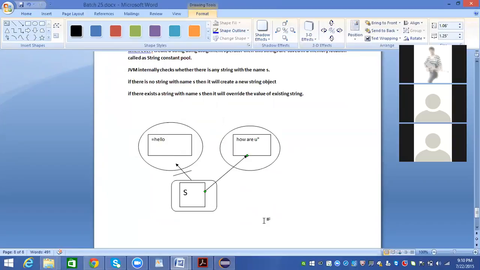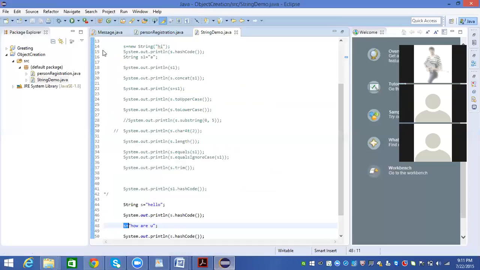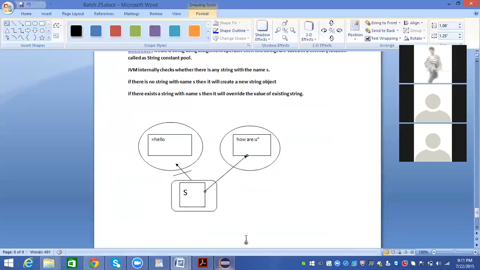Sham, any questions here? No, sir, I got it. I have a question. Yes. They say that strings are immutable in Java, so once you create one, you cannot change it. So here, hello is dereferenced and it points to how are you. So this memory is wasted, right? Like the hello is wasted. Yes, that will be wasted. That is considered an orphan memory.